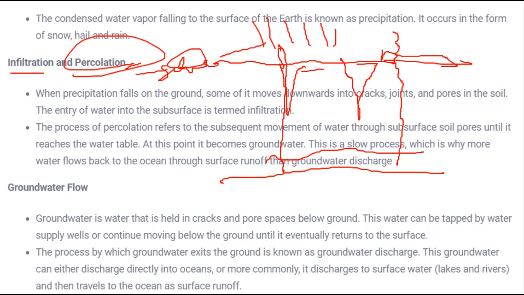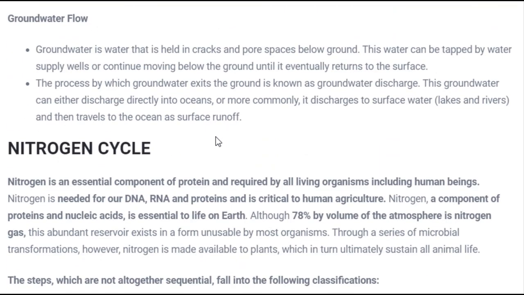Okay, next is groundwater flow. And groundwater we know very well. What is groundwater? We have water present underground which is used for domestic purposes, and it is even the source of your lakes and rivers. Okay, so that is groundwater. So this completes our hydrological or water cycle.